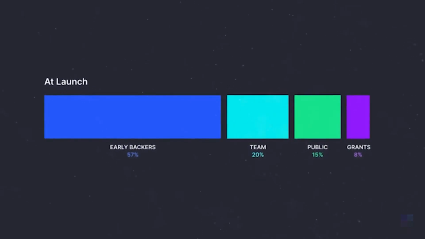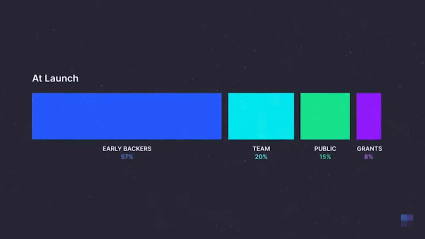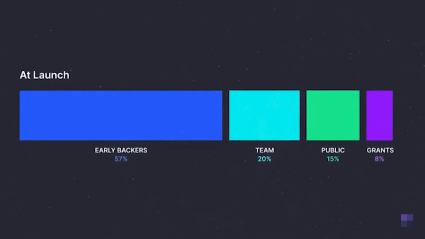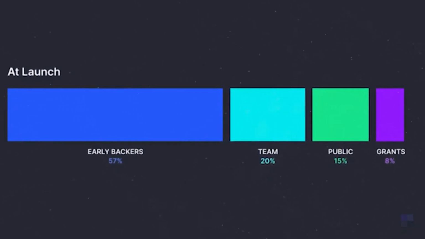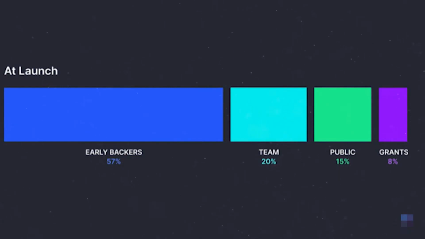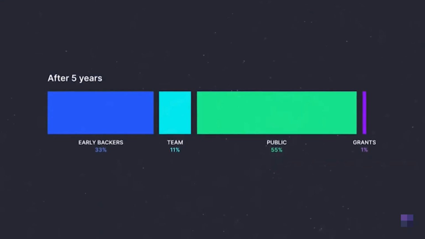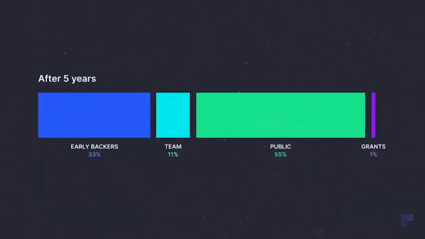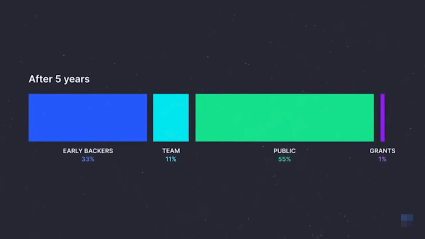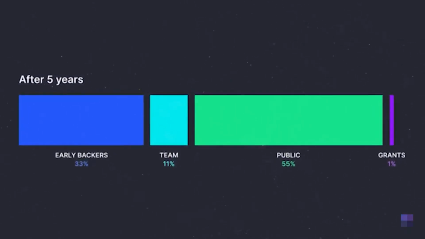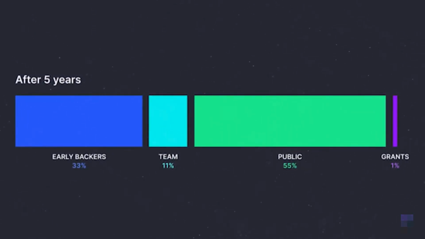57% Aleo tokens held by investors, 20% by team, 15% by community, 8% for grants. This is a strange distribution, but it is done to reduce the pressure on the token during launch. Usually, the team and early investors have their funds locked up for several months. After 5 years, the token will achieve true decentralization, as the majority of tokens will be owned by the community. And it is up to them to decide how much demand there will be for Aleo products. The tokenomics of Aleo is designed in such a way as to easily align incentives for all stakeholders.